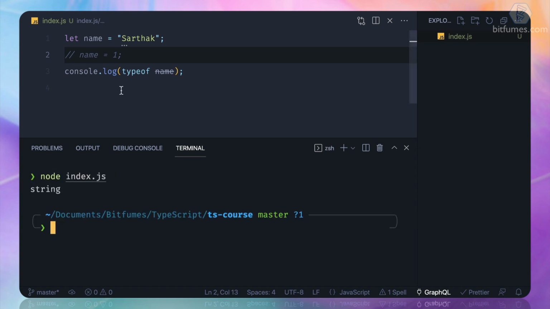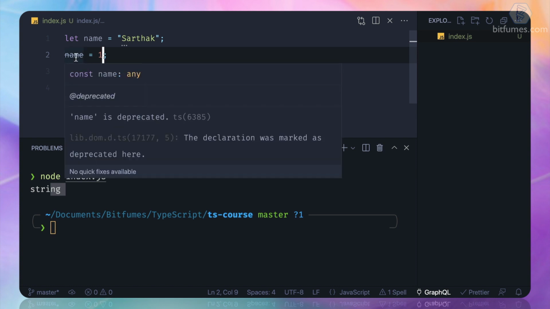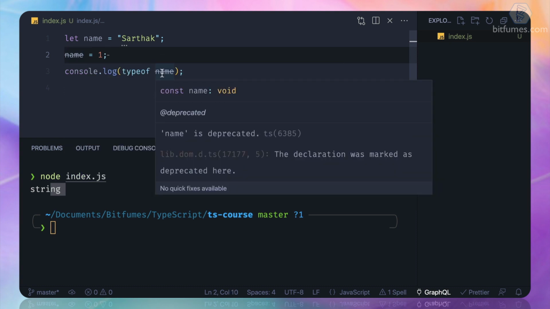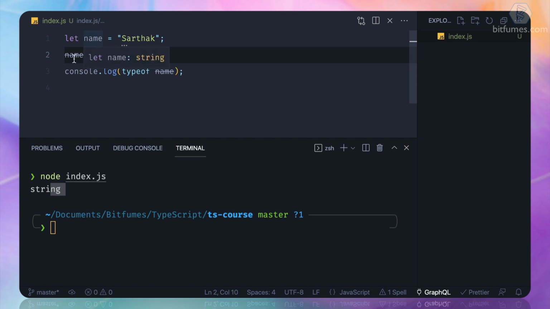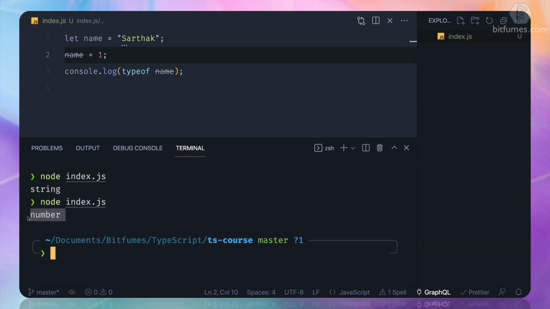So isn't it confusing? What is the real type of this name variable? Since we are on VS Code, and VS Code is really great, you can see once I hover over the name, which is a variable, its type is a string. And this is absolutely amazing because now we are getting this string. What if I change it to a number? Now let's see. The type is becoming Annie. What is Annie? Okay, it's complicated. But for now, you can see if I say here it's a string, and then suddenly the type is changed to Annie. Once again, if I run, the number is here.